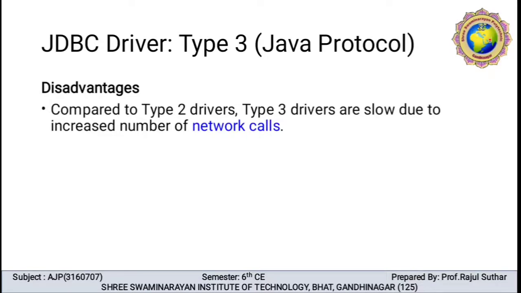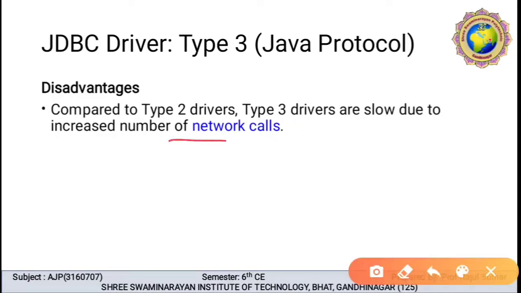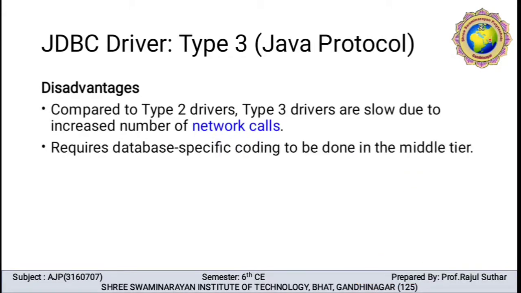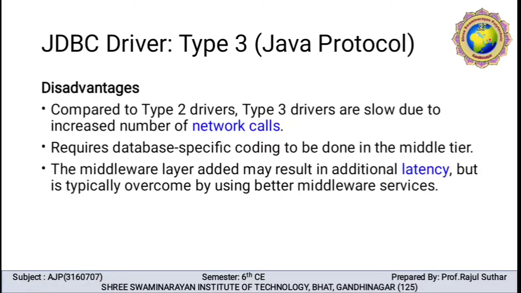We can say that it is small and loads fast, but in comparison with the type 2 driver it is slow due to the increased number of network calls. The number of calls is increased, so the communication becomes slow. It requires database-specific coding to be done in the middleware, the middle tier. The middleware layer added may result in additional latency, but this is typically overcome by using better middleware services.